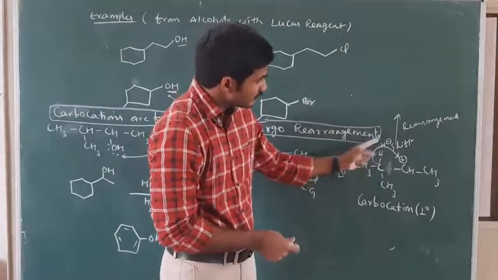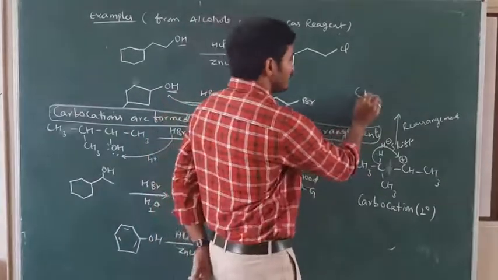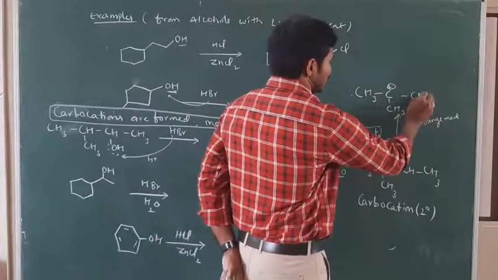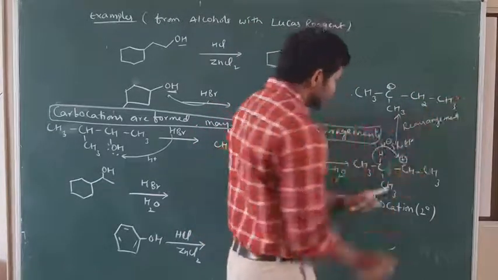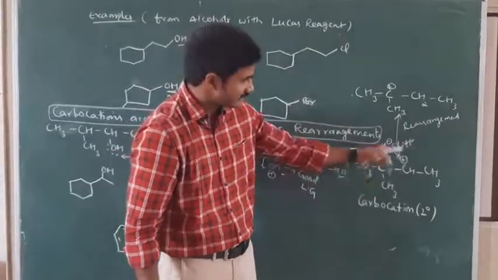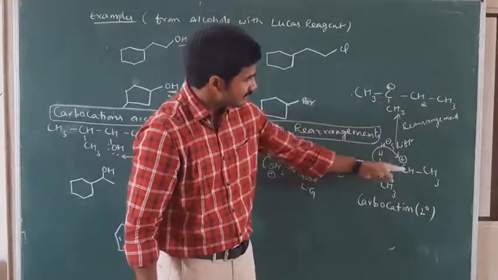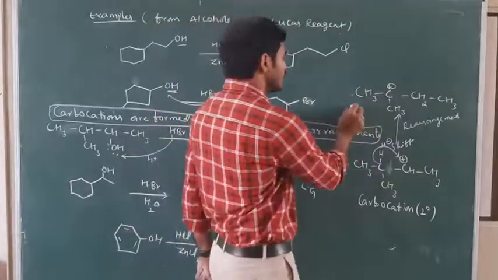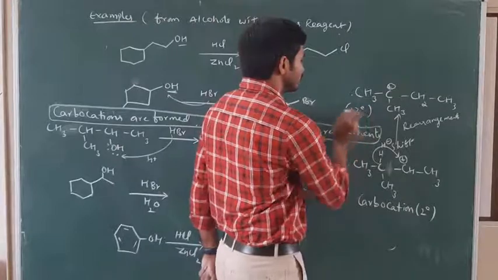If it shifts H minus to here, what type of carbocation will we get here? CH3, C plus, CH3, CH2, CH3. If I transfer H minus, this carbon becomes positive, and this carbon becomes CH2, neutralized. Which type of carbocation is this now? Tertiary carbocation.